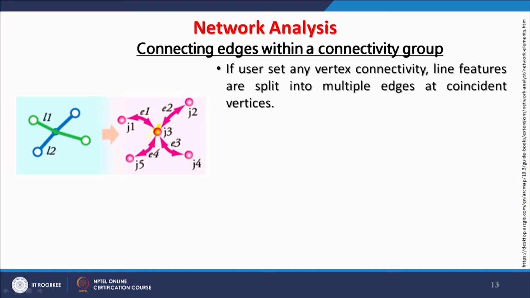Now, further, if the user sets vertex connectivity, like here, in the previous example we had not seen junction 3. Now, with vertex connectivity, the lines are split into multiple edges at coincident vertices. Once a junction has been created, these are split. Earlier there was only one line like this and one like this.